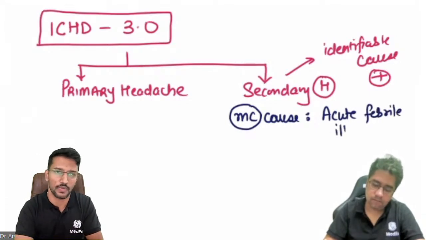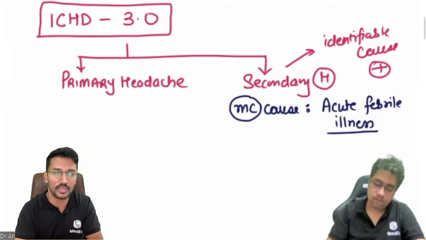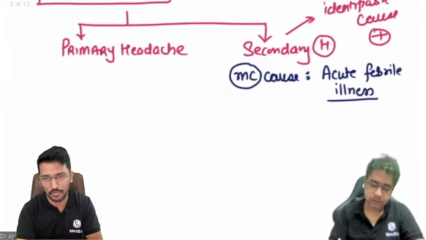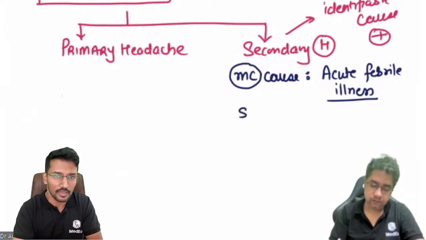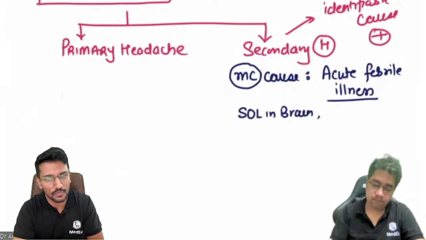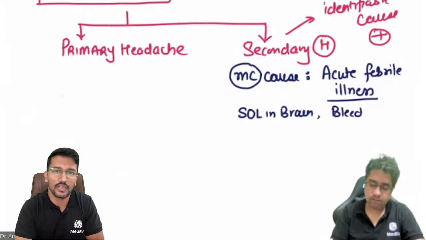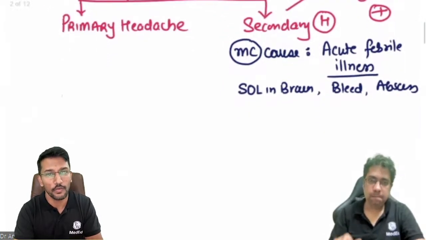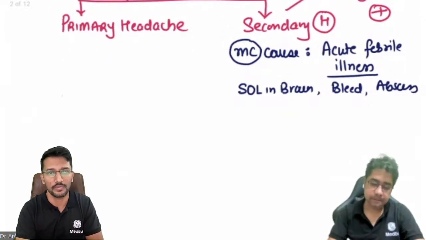Apart from that, yes, we have intracranial space occupying lesions, CNS infections, including meningitis as well as encephalitis, then brain abscess, and the intracranial bleeds. With respect to intracranial bleeds, there is one standard question asked in the previous exams: where do you see thunderclap headache?